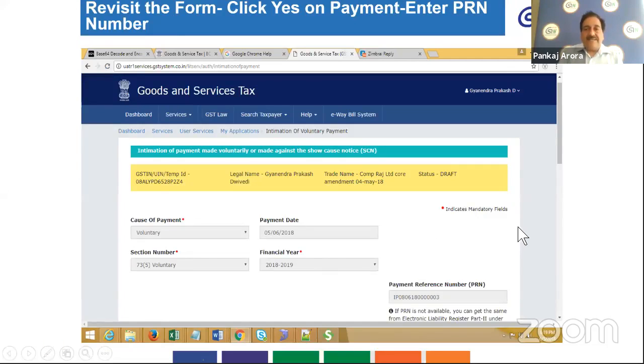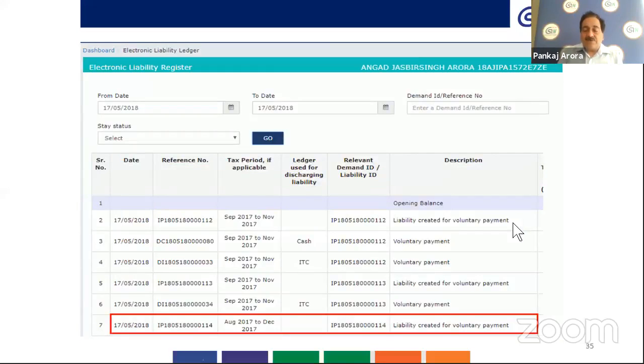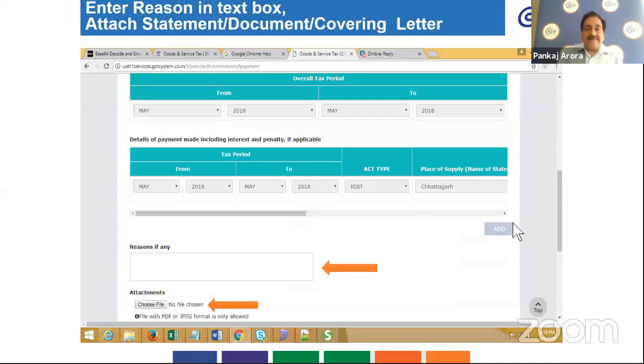And here one thing is very necessary: after entering the PRN, you will have to make sure that the reasons are indicated. In the lower portion of that form, there is a text box provided where the reason is indicated. You will have to provide reasons and details pertaining to your case.